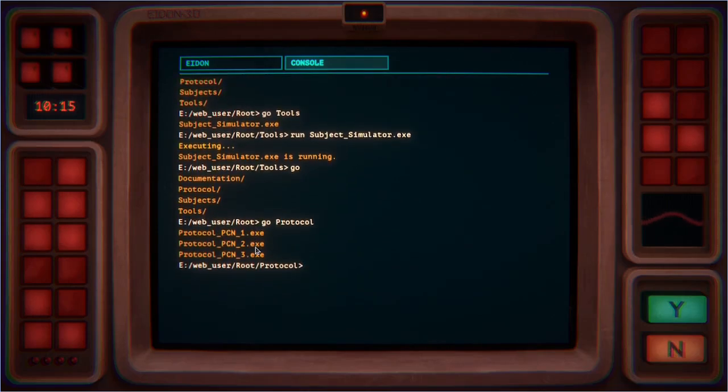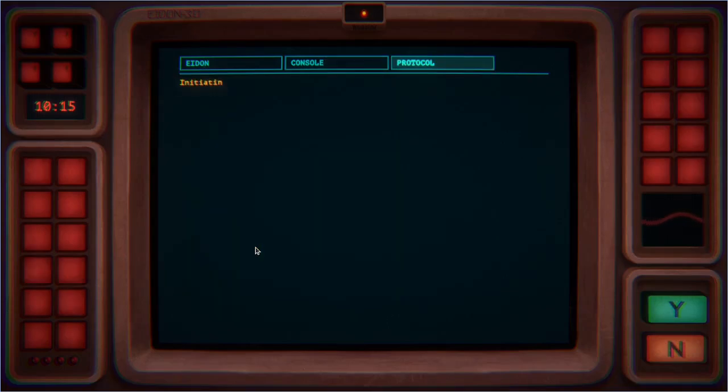Protocol. And then run. Press P, press tab to do the things, and then it wants the number because there are 3 possible things. Let's run 1. And protocol 1 is running. Initiating, we have a new tab.